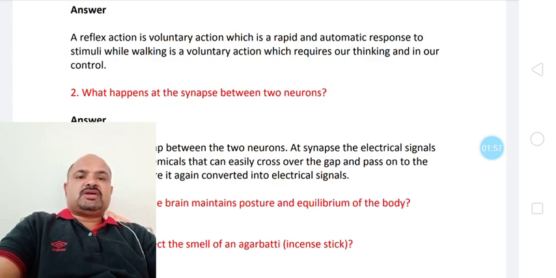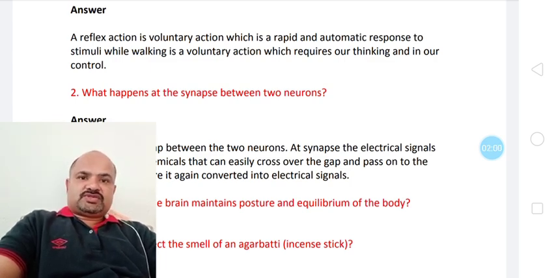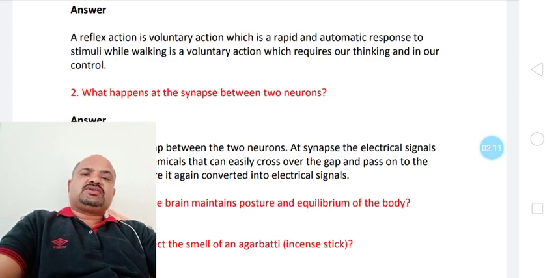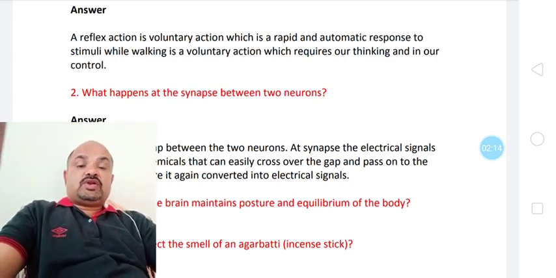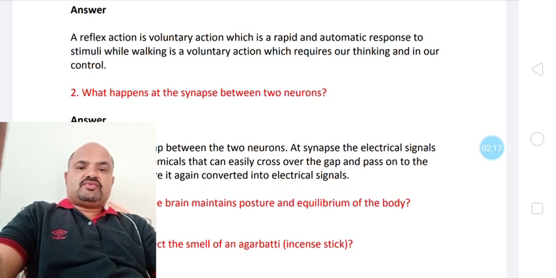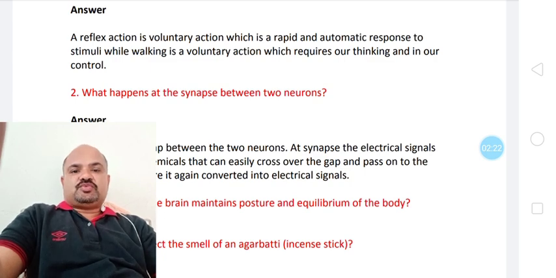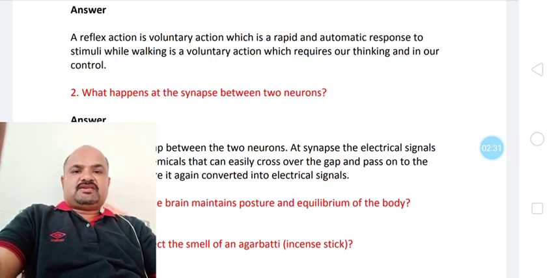Voluntary actions are the actions which are controlled by our thinking process. If we think to walk, then only we will walk, not automatically. If we want to sit here only, we will sit. These are voluntary actions. But an involuntary action is, for example, digestion of food. Can you think that I don't want to digest the food and then digestion of food stops? It can't. Or the peristaltic movement of our small intestine. Is it possible that it will work according to our wish? So this is an involuntary action.